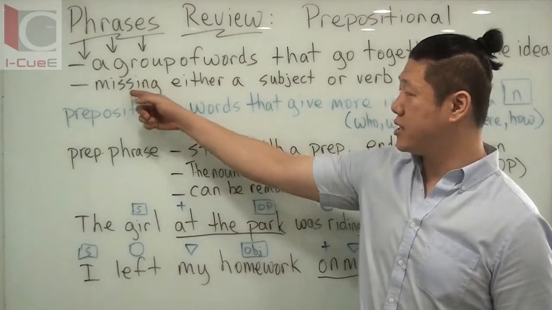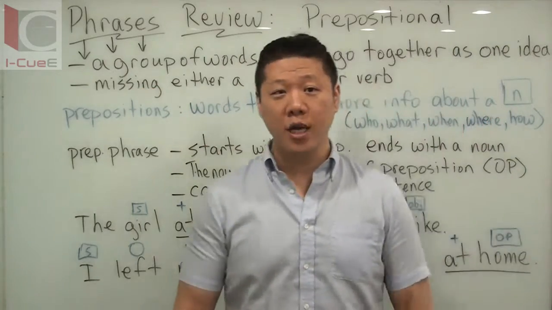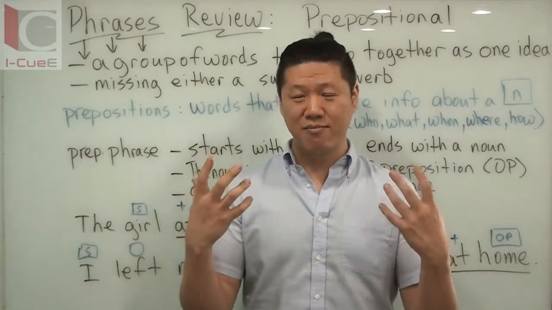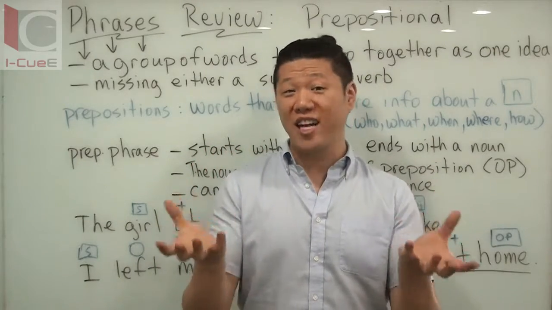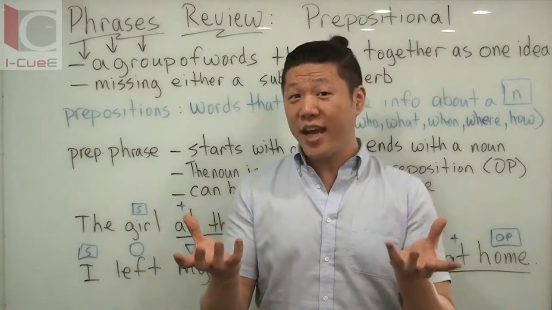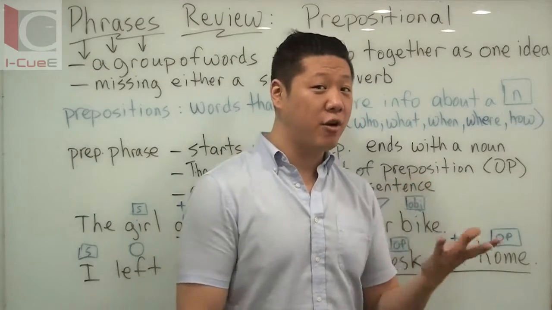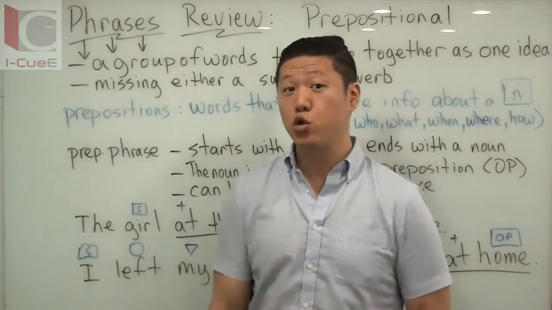Another part about phrases, they are missing either a subject, a noun, or a verb. So if you have a subject and a verb, you can call that a clause, but a phrase is missing one. It could have a noun, but doesn't have a verb. It could have a verb, but it doesn't have a noun, right? That is a phrase. It's missing one of those two parts.